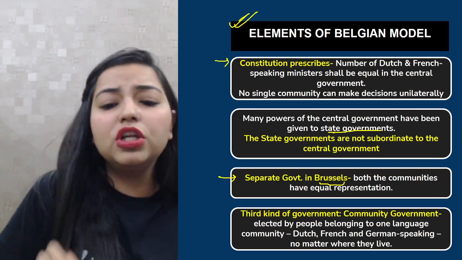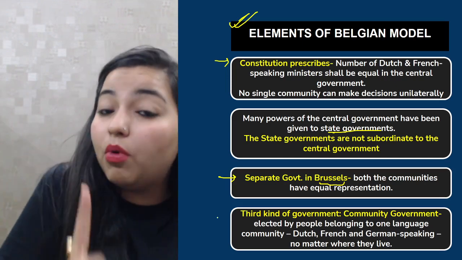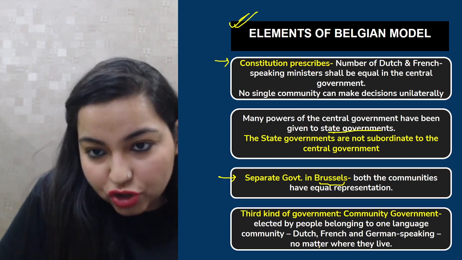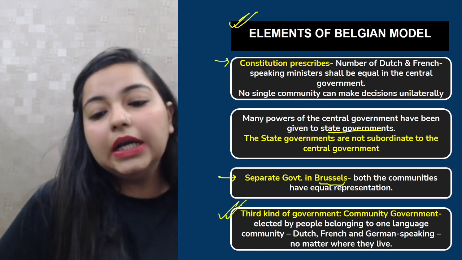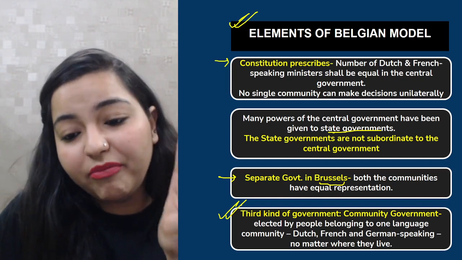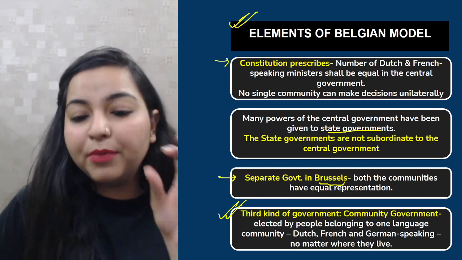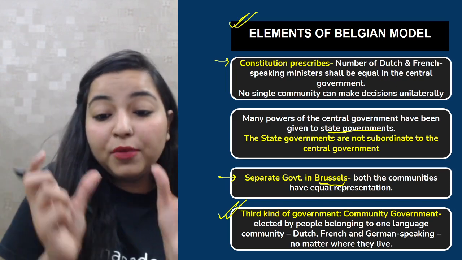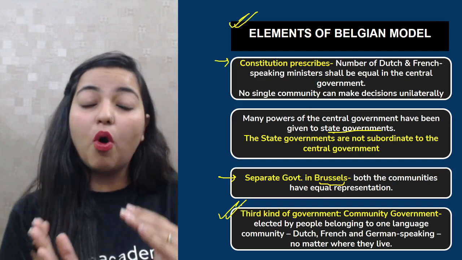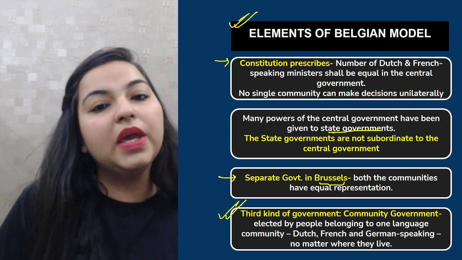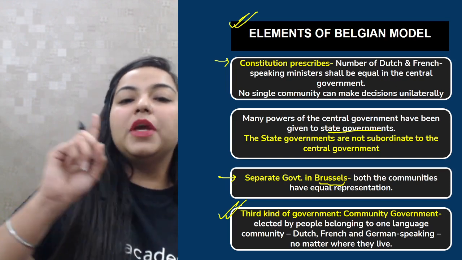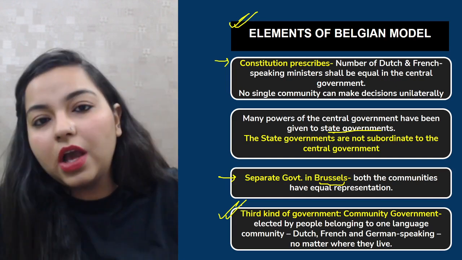Okay. So now there's another important feature of the Belgian model, that there was a third kind of government. Now the third kind of government was the community government. Community government, what was it? See, community government was basically a government of all the different communities. The French speaking community had one government, the Dutch speaking community had one government, the German speaking community had one government.